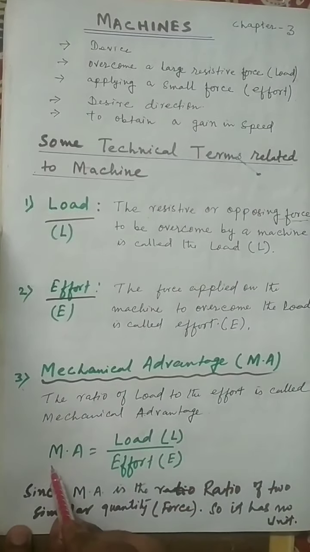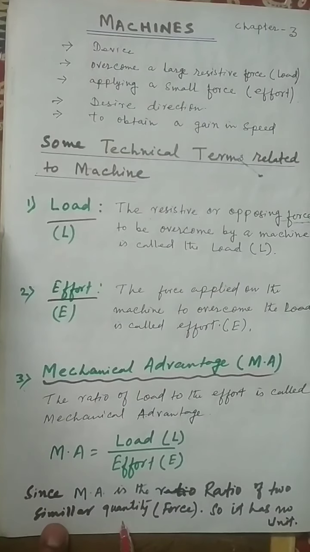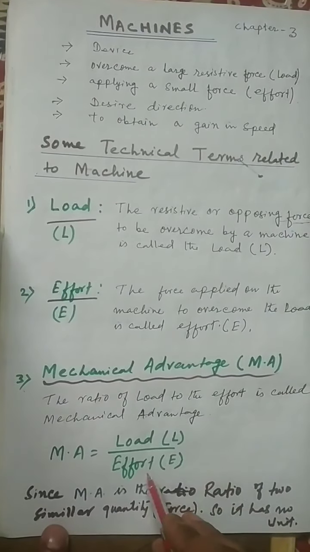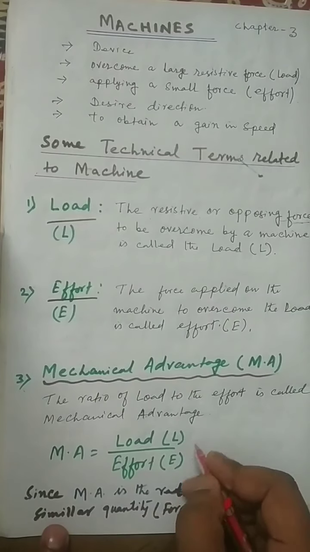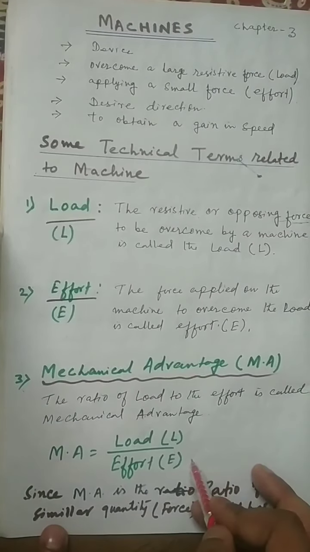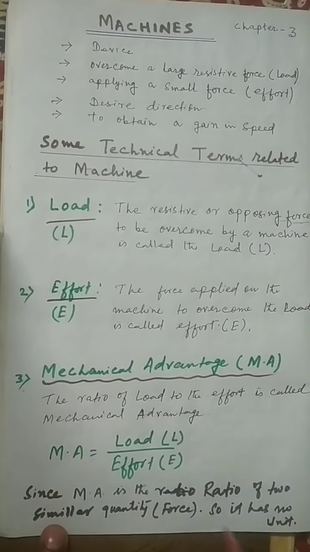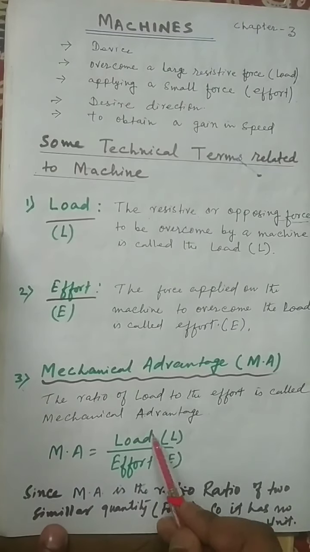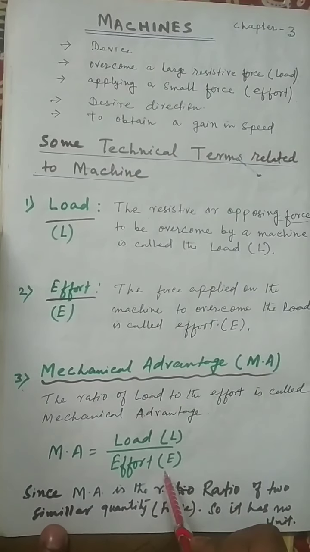Now since mechanical advantage is the ratio of two similar quantities, that is force, load is a force, effort is a force, and the unit of force is Newton, the Newton will cancel, so it has no unit. Why? Because this is the ratio of two similar quantities.